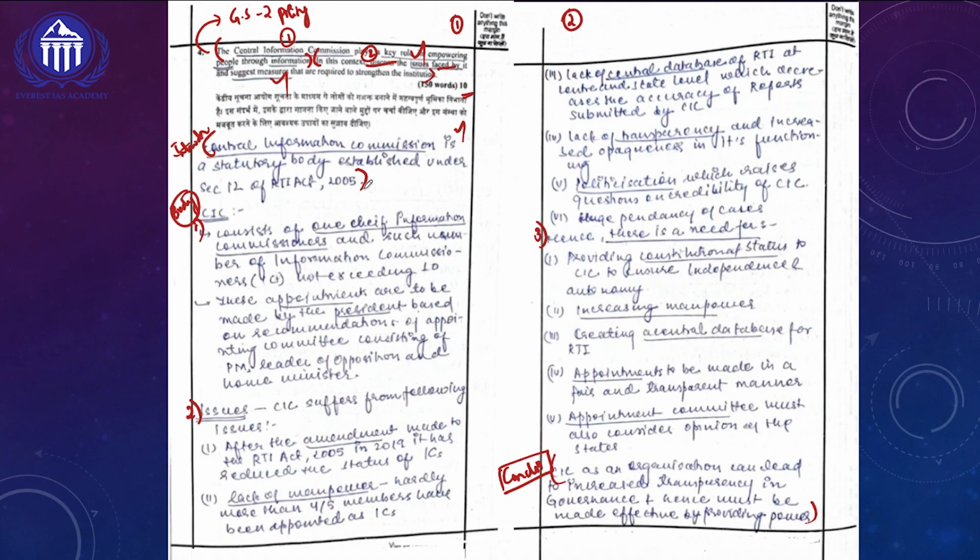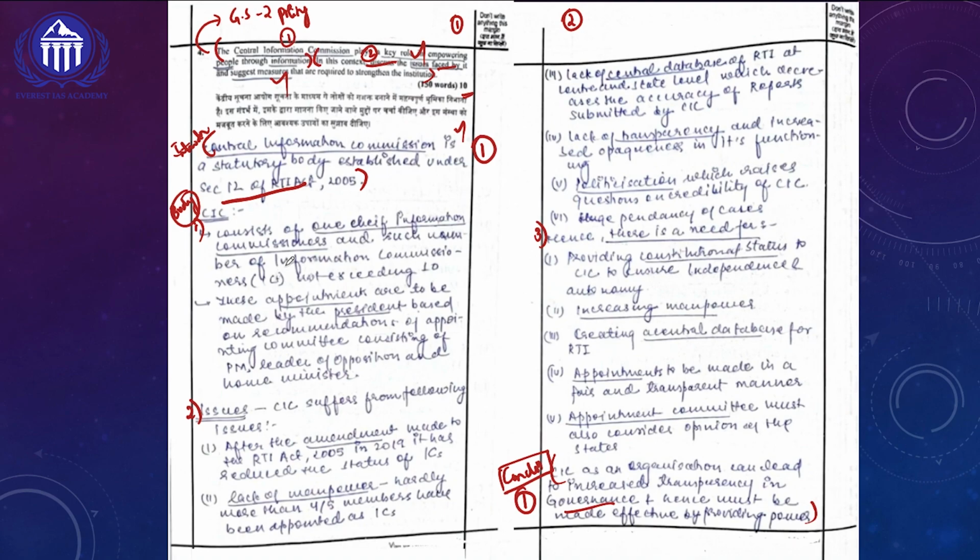Overall, if you look at the introduction, she is talking about the section of the act, so she will easily get 1 mark for her introduction. And in her conclusion, she says the Central Information Commission is an organization which can lead to increased transparency in governance, hence it must be made effective by providing power. So she is using the keywords, and for that she will easily get that 1 mark.